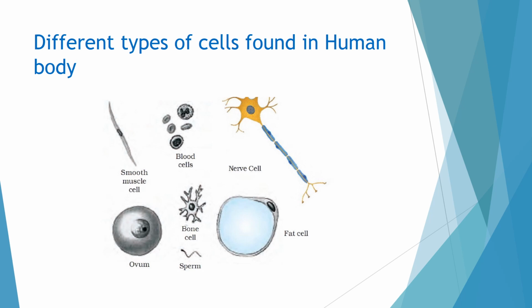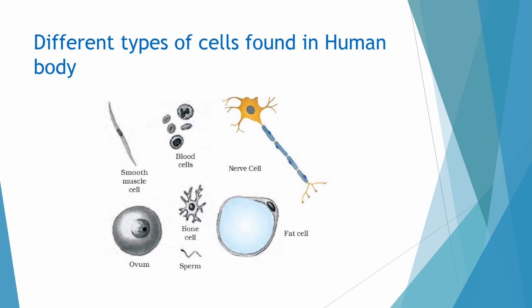The size and the shape of the cells found in organisms differ based on the function they perform. This is a picture of some of the different types of cells found in the human body. Muscle cells are spindle shaped, blood cells are concave, nerve cells are long because they have to transmit nerve impulses.